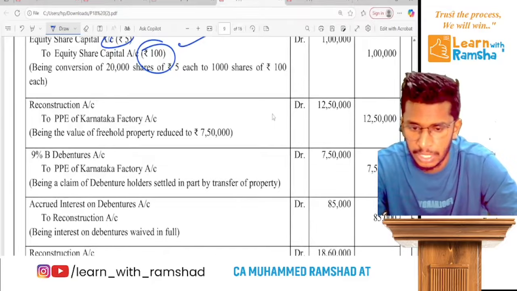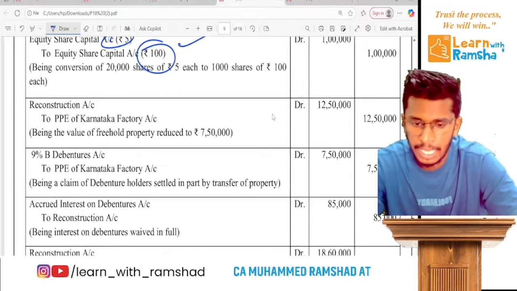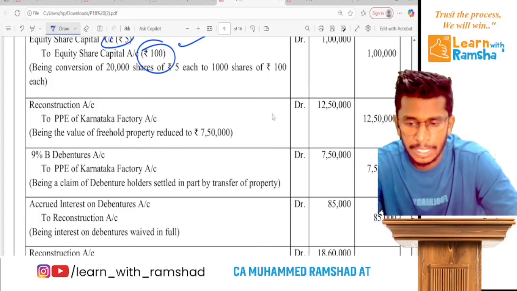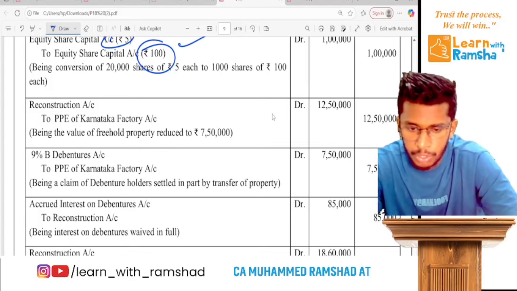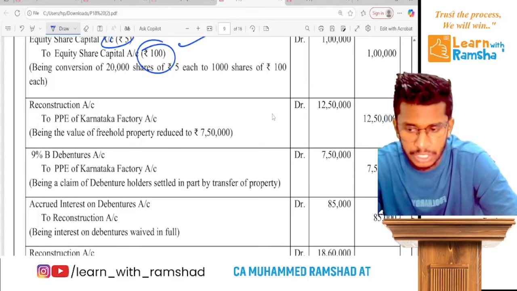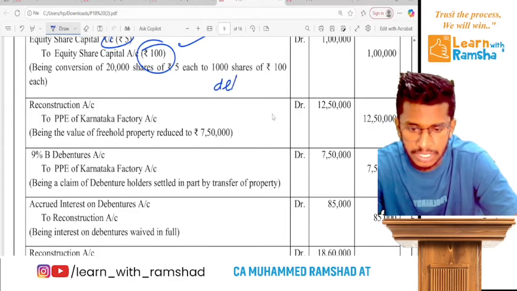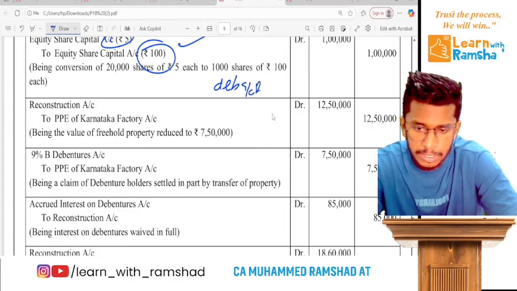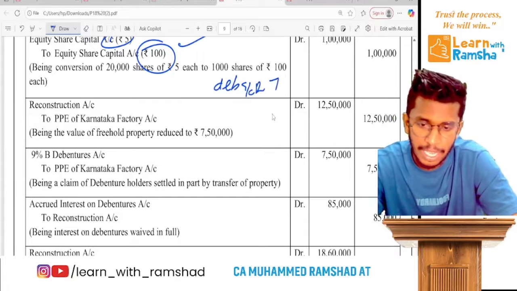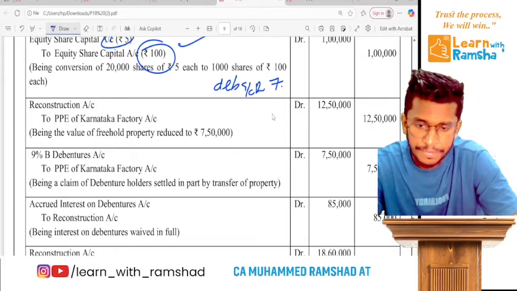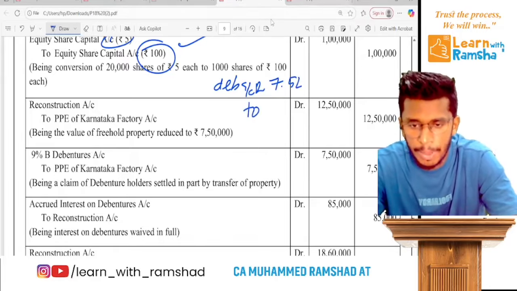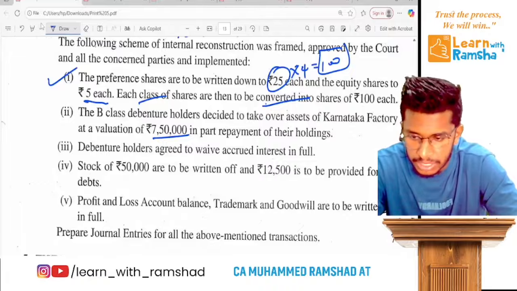What is the entry? Remember, you cancel debentures. Ready? So how much is the debenture? Debentures is 7,50,000, we cancel. Now the second part. Remember, let's understand the question here.